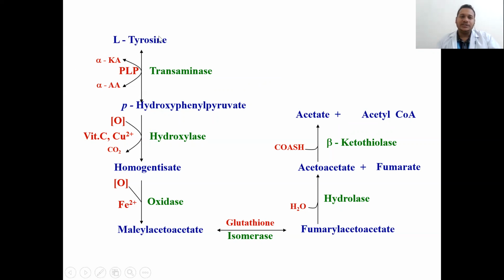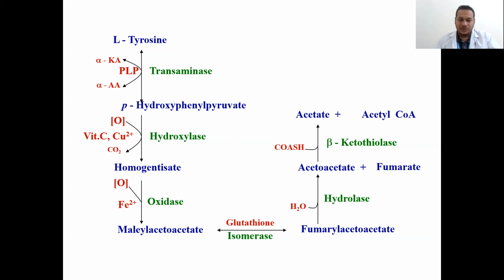Here I have shown that tyrosine gets converted into hydroxyphenylpyruvate with the help of the transaminase enzyme along with PLP as a cofactor, where an alpha keto acid is formed. Hydroxyphenylpyruvate gets converted into homogentisate with the help of hydroxylase enzyme with vitamin C and copper, and homogentisate is converted into maleylacetoacetate with the help of homogentisate oxidase.